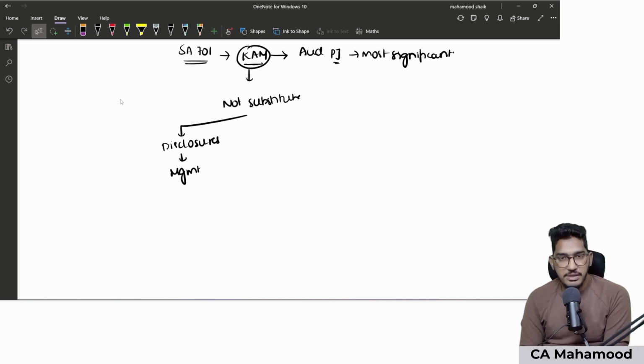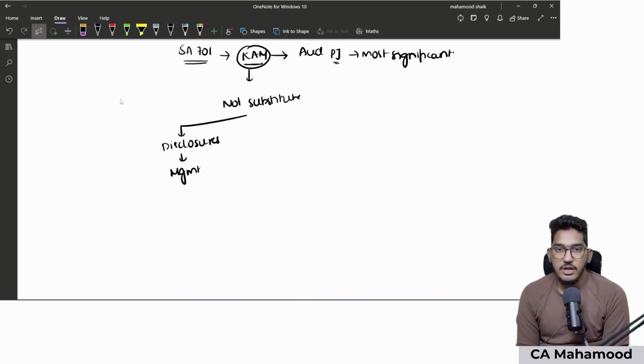If I put it in simple language, management is required to give so many disclosures in the financial statements as per the applicable financial reporting framework. Now, the client for whom you are doing the audit, that management has forgotten to include some disclosures in the financial statements. Now they are coming to the auditor and asking, sir, we are supposed to give some disclosure, but we forgot to do it. Why don't you include them as a key audit matter?